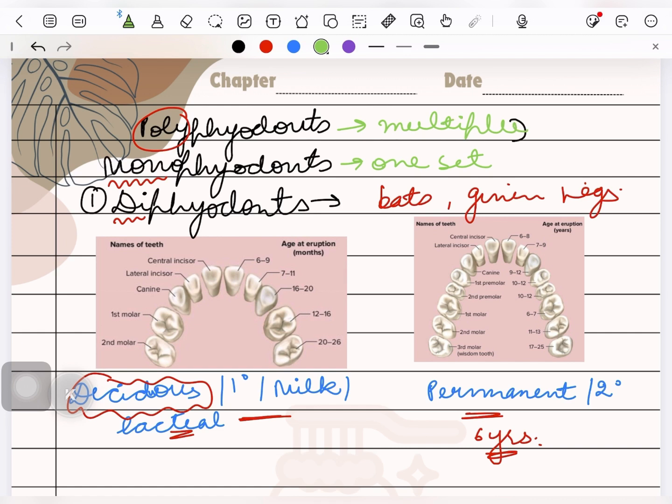The polyphyodonts have the ability to replace the teeth that have fallen out, but monophyodonts do not have such ability. Diaphyodonts have it to some extent. For example, you might have seen in kids, when the front teeth fall out, they get replaced by the permanent teeth, right? So it is true to some extent.